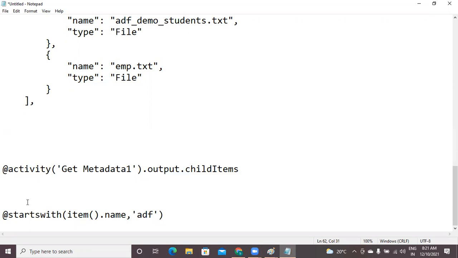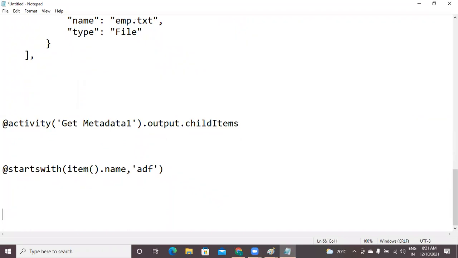For example, a small example, just observe. I'm giving @startsWith computer, starts with COM. My given word is computer, and computer is starting with COM. That's why, as this is a conditional function, it returns true.